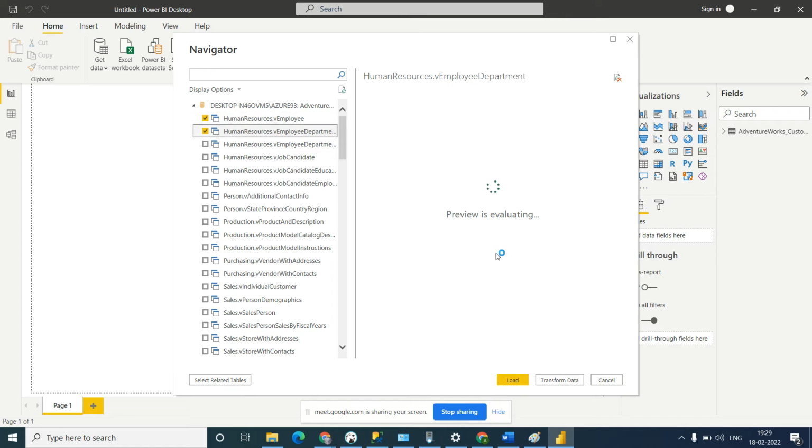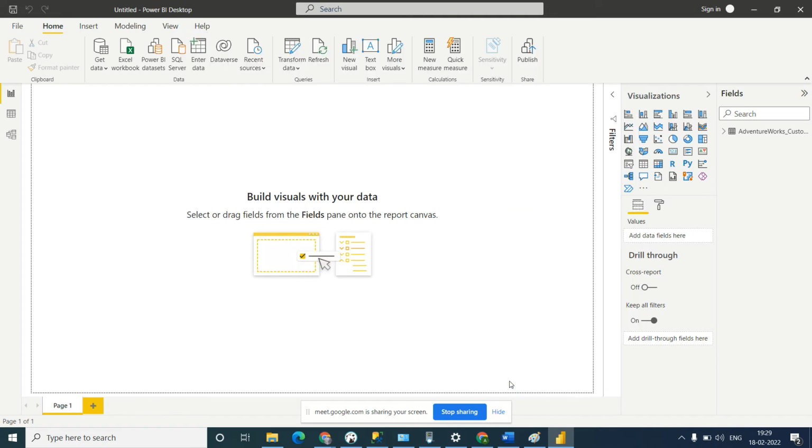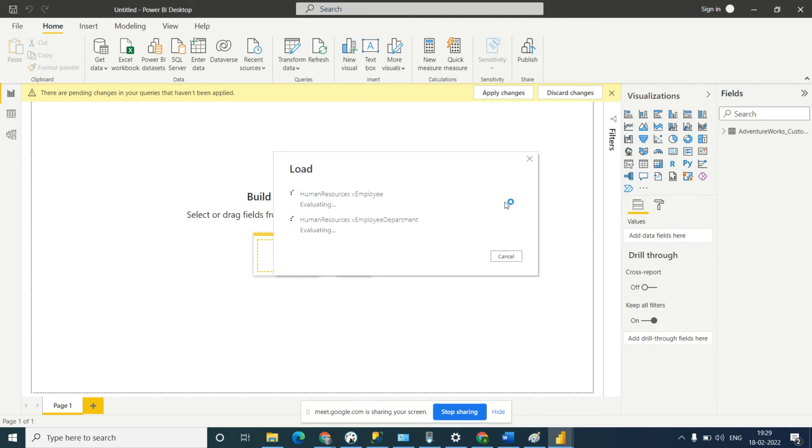So once you select, only these two tables will load here. So let's load this. Click on Load. See, only these two tables' data are loading into Power BI.